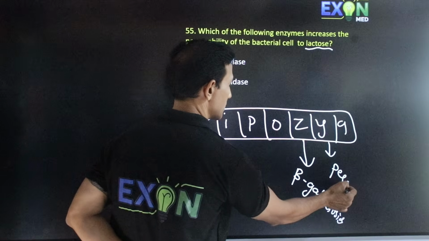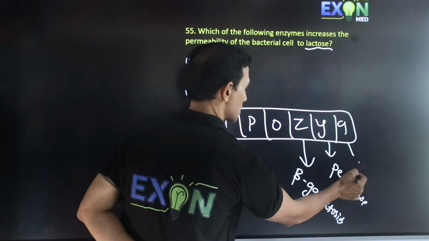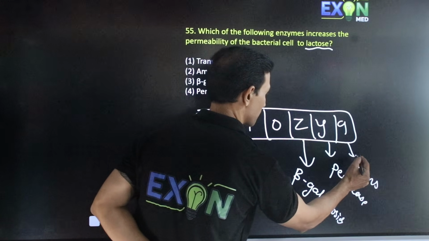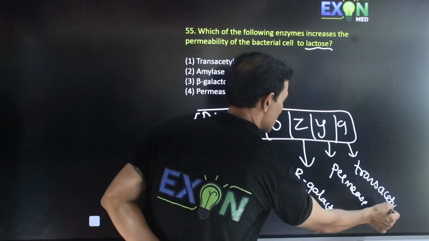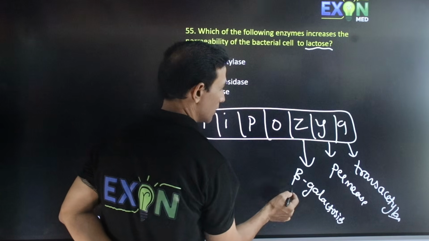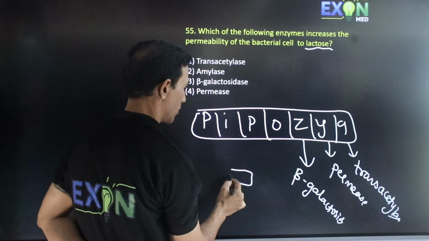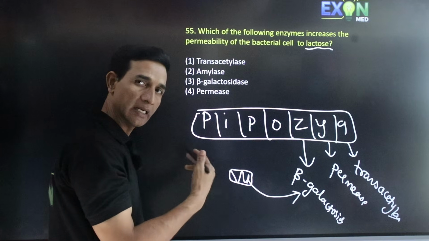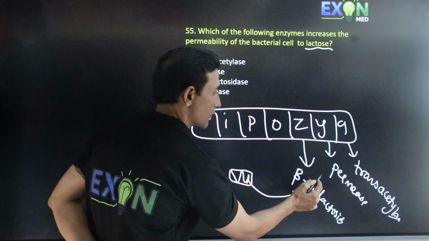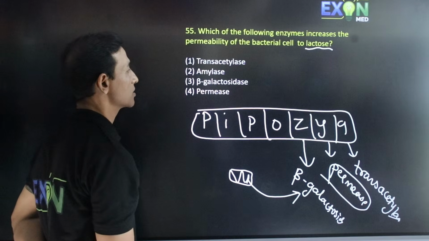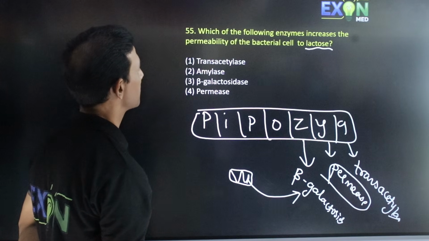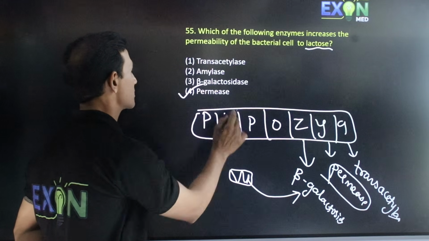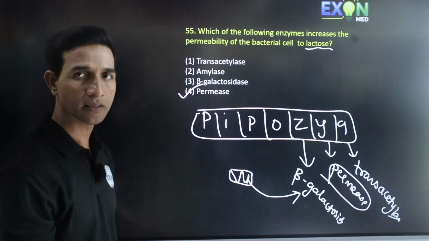Y is permease and A is trans-acetylase. Here, if the lactose molecule has to be digested by the beta galactosidase, first it has to enter into the cell. So for that permease is very much important. So the enzyme that increases permeability is the permease enzyme.